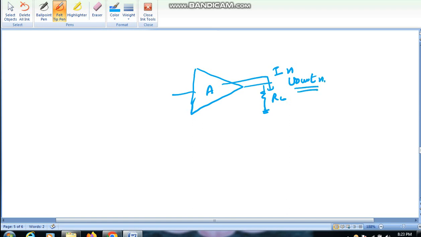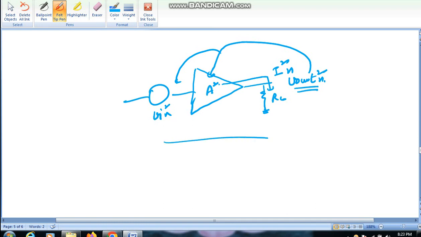Now this V out n you divide by the gain to get VIN. These terms are in square, so you should divide by A square. This is basically the method to find the input referred noise.